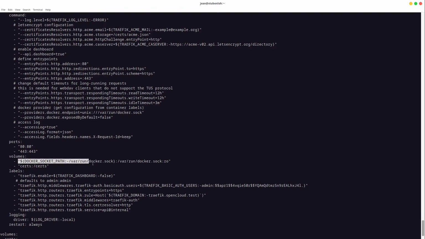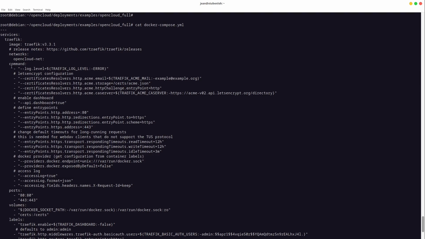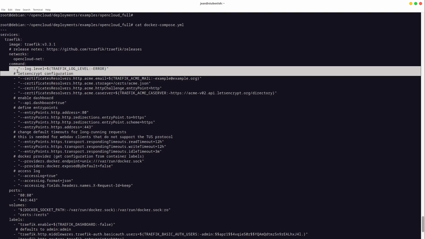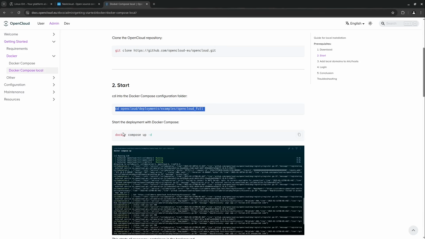It also creates a socket link for Docker, so the image can manage itself via Docker. This is quite important. And in the end, there are many configuration variables which we can set. I just leave it completely default for the first run. Otherwise, we could also change something there. But this looks good to me at first.